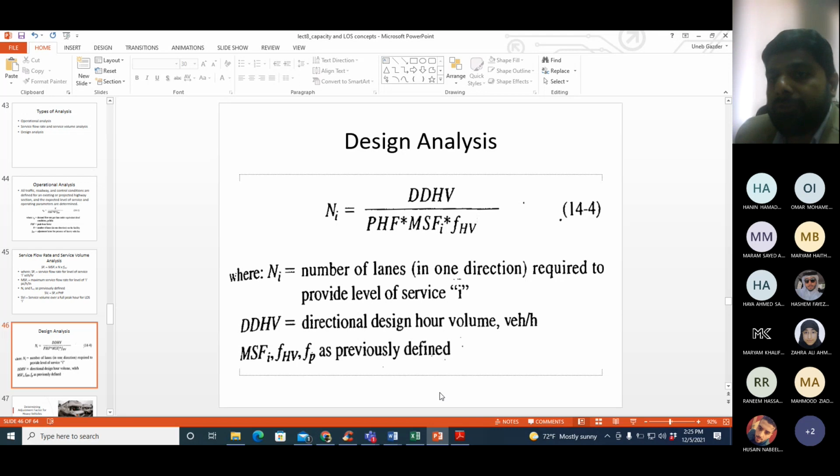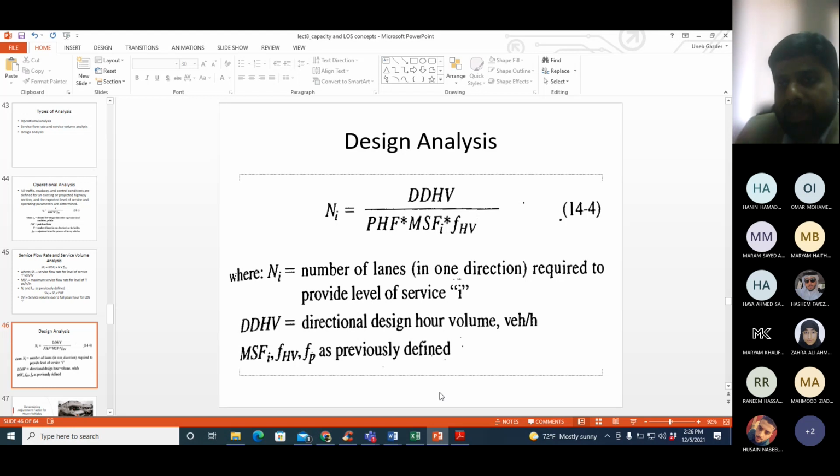For example, in the free flow speed equations, we have seen many factors, right? Median type, lateral clearance, lane width. So all these factors are also indirectly affecting the design. Or the level of service can also indirectly affect lane width, median type, and even in this equation, it is affecting the factor for heavy vehicle, peak hour factor, DDHV. But one thing which we directly link with level of service is number of lanes. All the other factors have some indirect link.